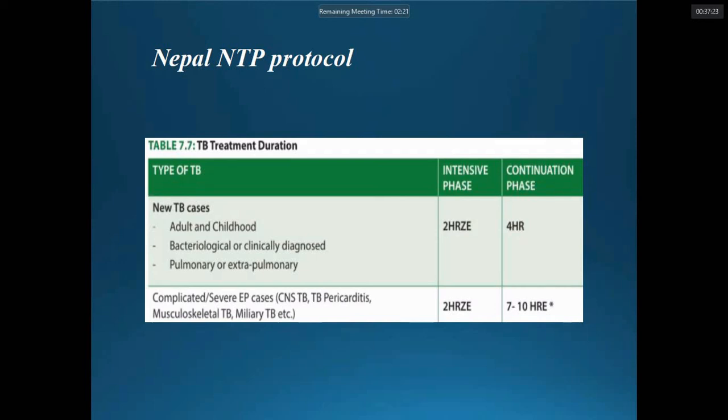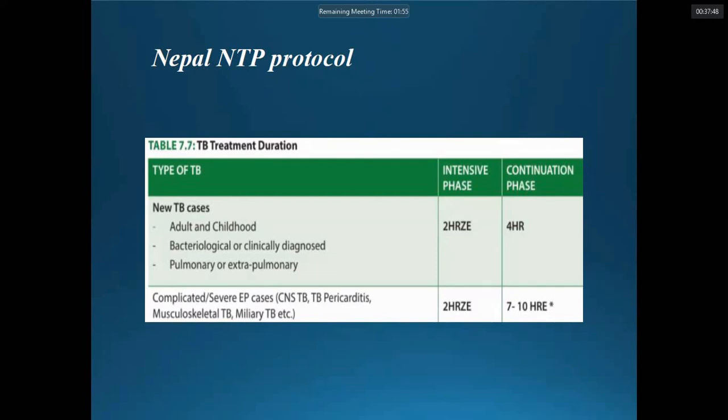Similarly, in the spine also they are doing active surgery earlier, other than infection control. So the recent data are in favor of fewer months of antitubercular therapy, but in Nepal, to be on the safe side, we still give around 9 to 12 months.